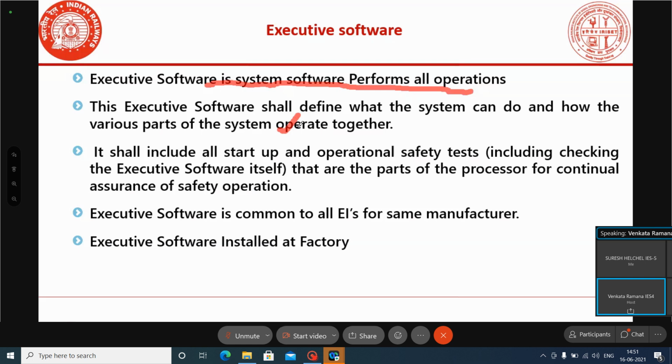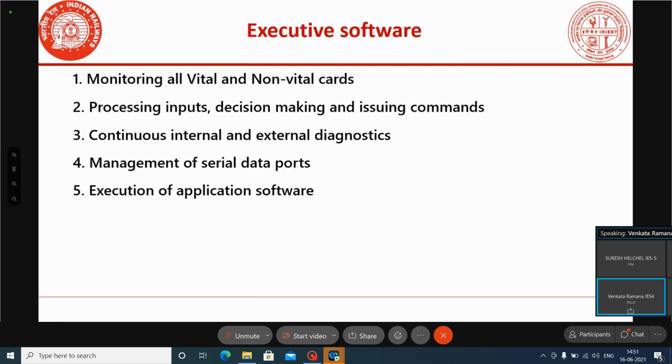Normally, this executive software shall include the startup and operational safety tests, which are part of the processor's continual assurance of safety operations. If you see the functions of executive software, it will do all these jobs. One, it will monitor all the vital and non-vital cards: vital inputs, vital outputs, non-vital input output cards.